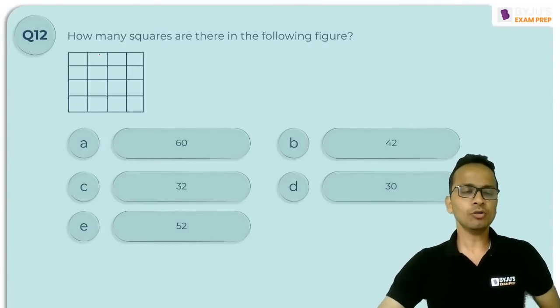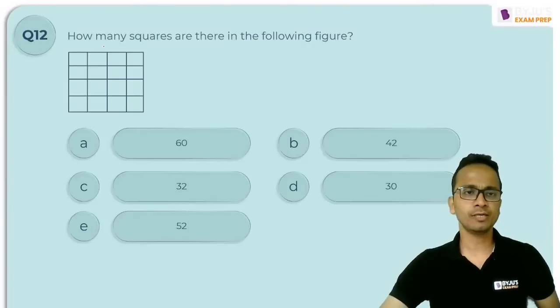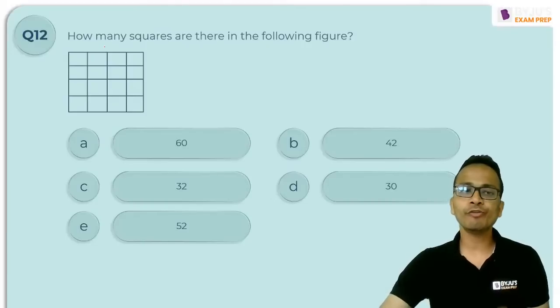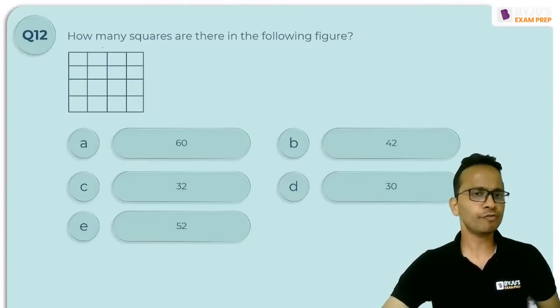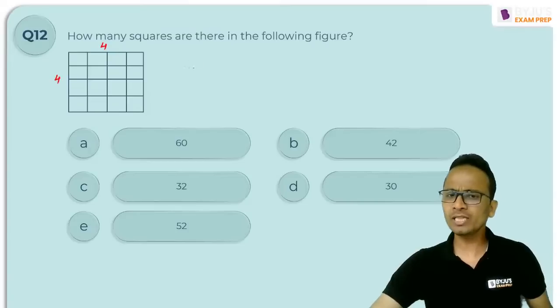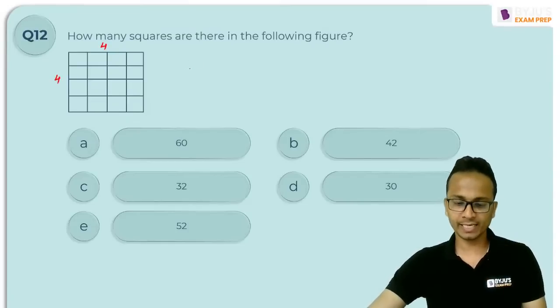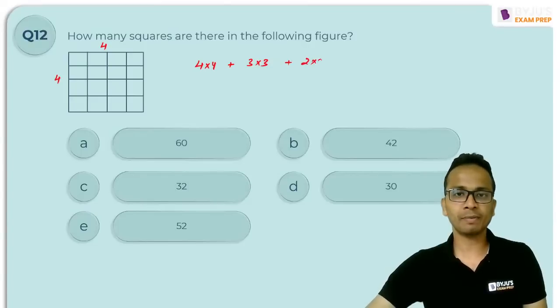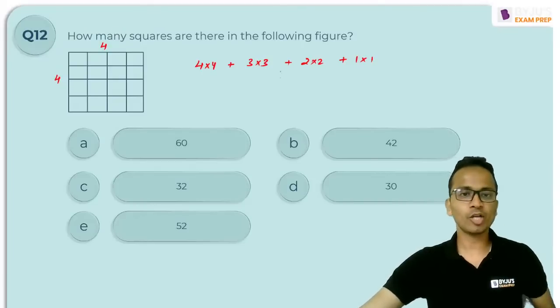So for this type of question, first of all, here you are given a uniform grid of unit squares. Uniform means horizontally I have 4 and vertically I have 4 squares. So the total number of squares in this case will be 4 multiply 4 plus 3 multiply 3 plus 2 multiply 2 plus 1 multiply 1.